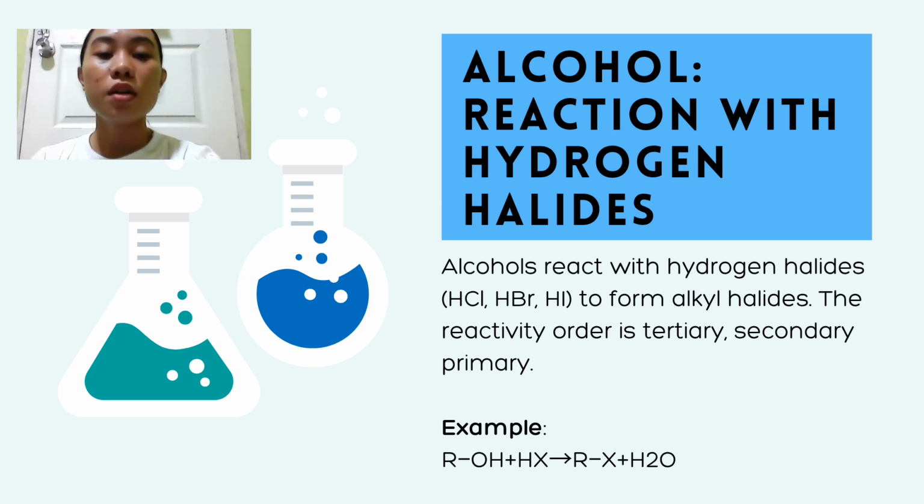And there are types of hydrogen halides. We have hydrogen chloride. This is the most commonly used of the hydrogen halides. We also have hydrogen bromide. This is also widely used, especially for the production of alkyl bromides. We also have hydrogen iodide. This is less commonly used due to its lower reactivity.